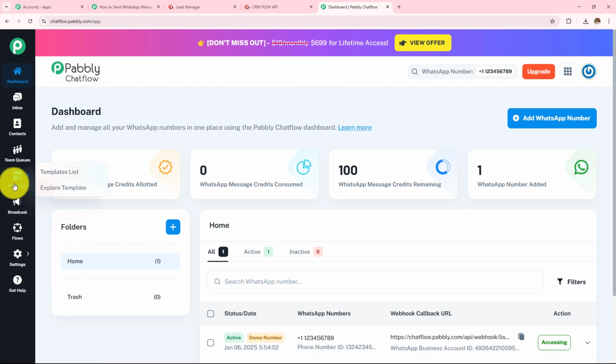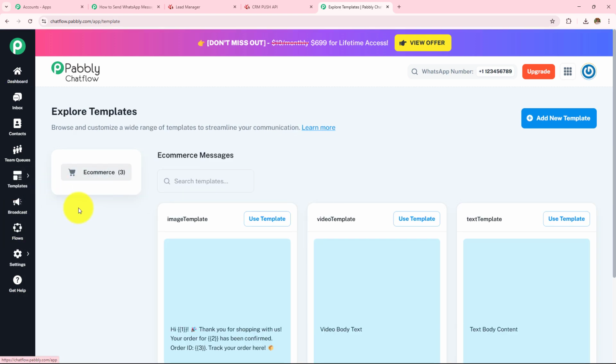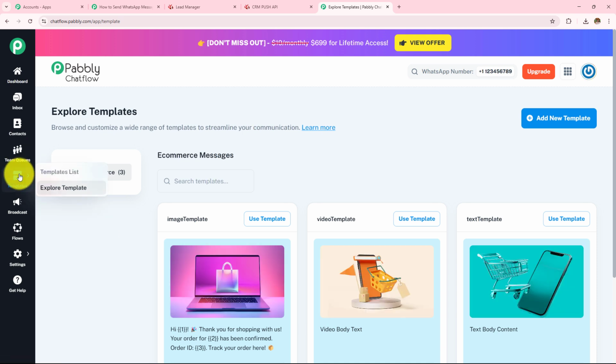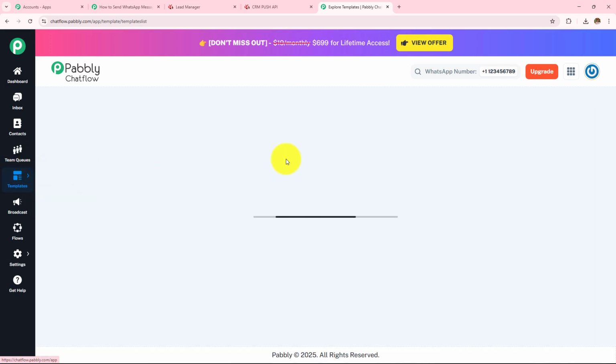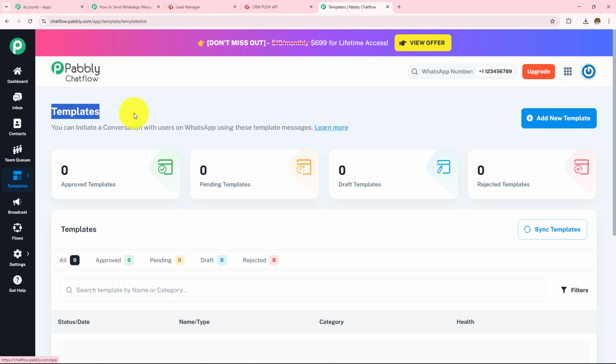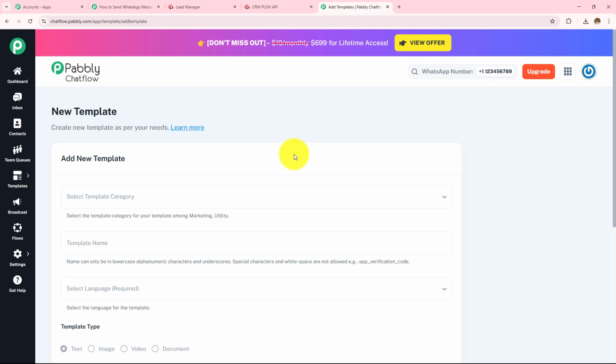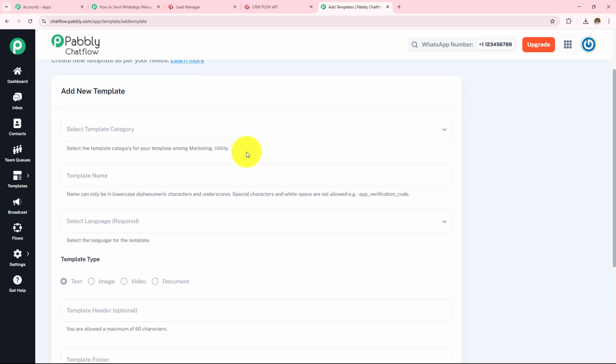Now on the left hand side where you can see all these options, you have to click on this templates. If you want to explore new templates, you can click on this explore templates. If you want to create a template from scratch, simply click on this templates list. Now we have landed on this page of templates where we can see this option of add new template. So we are going to click on this, and then from here we are going to create a new template.